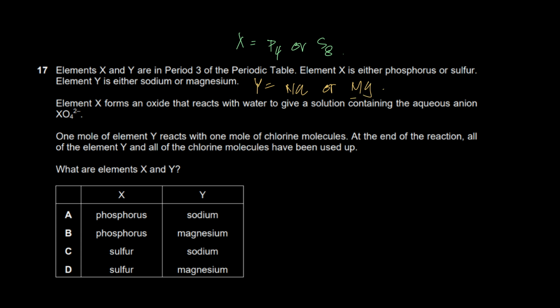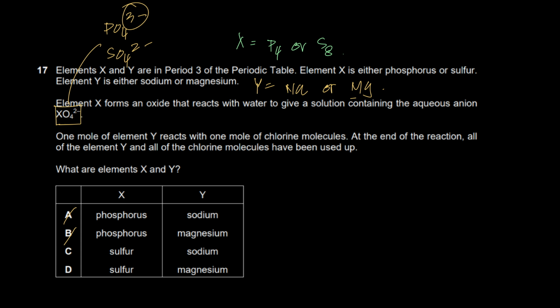He's saying element X forms an oxide that reacts with water to give a solution containing the aqueous anion XO4 2-. Now, let's suppose you could not recall the reaction. XO4 2-. When sulfur bonds with oxygen, there's the sulfate ion. Does the sulfate ion have a 2- charge, or does the phosphate ion have a 2- charge? Even if you did not know the equations, you have to be very quick. Phosphate is 3-. It's never 2-. It's SO4 which is 2-. So automatically, B and A are absolutely wrong.